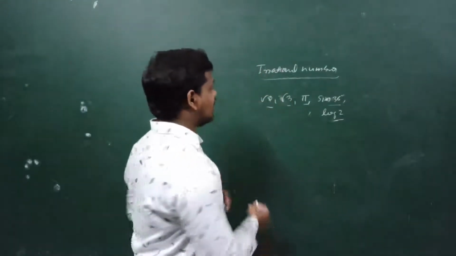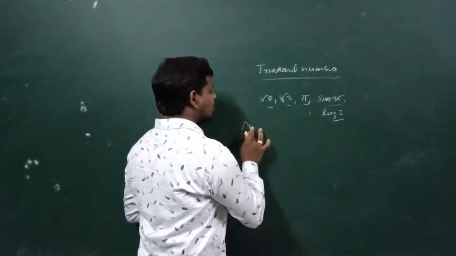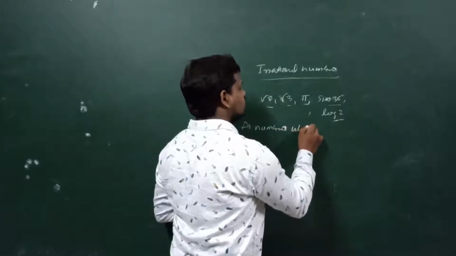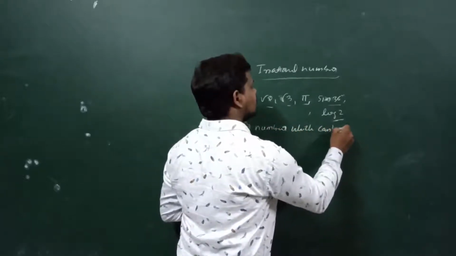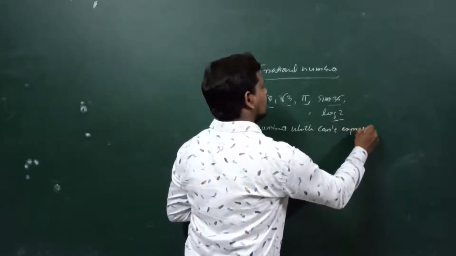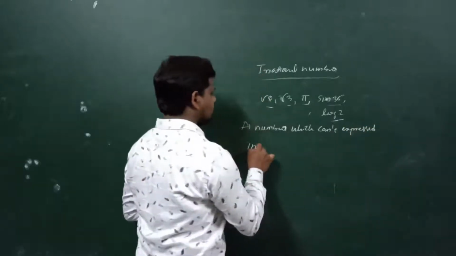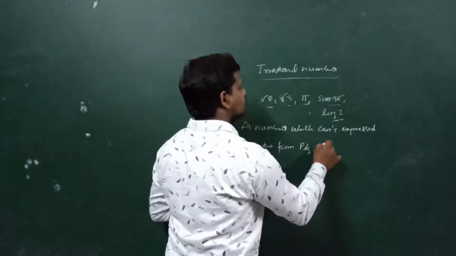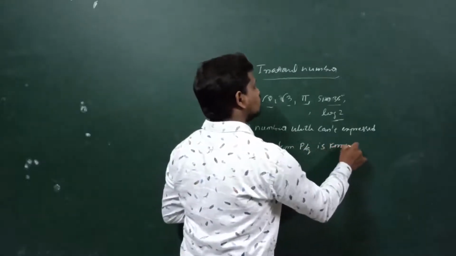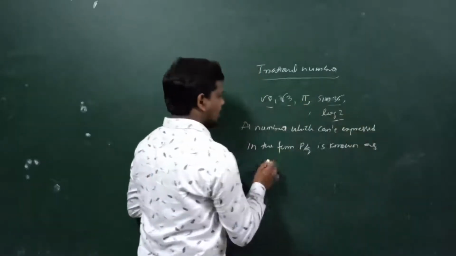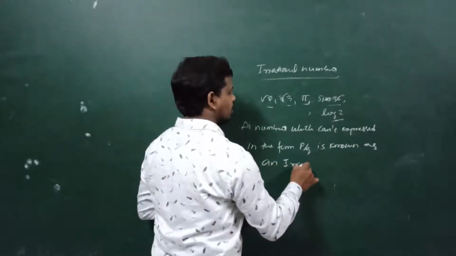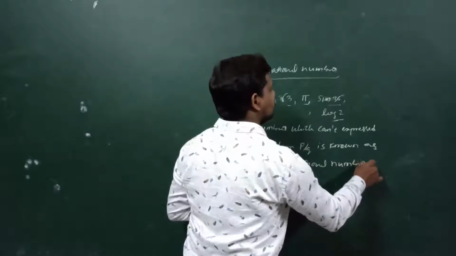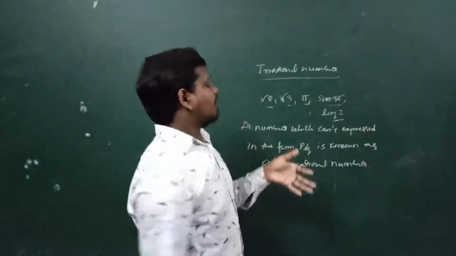What is meant by an irrational number? A number which cannot be expressed in the form of p by q is known as an irrational number.